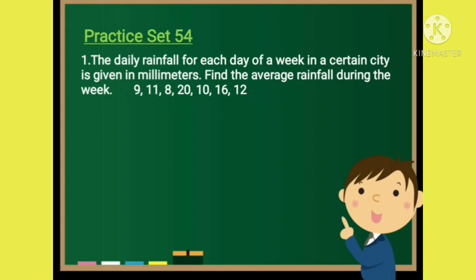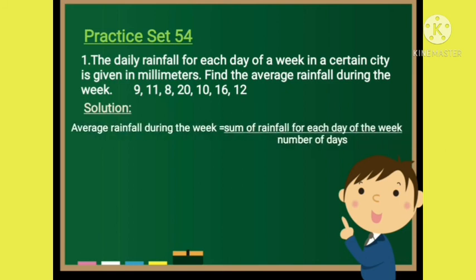9, 11, 8, 20, 10, 16, 12. Let us solve it. First, we will write the formula, that is, average rainfall during the week is equal to the sum of the rainfall for each day of the week upon the number of days.